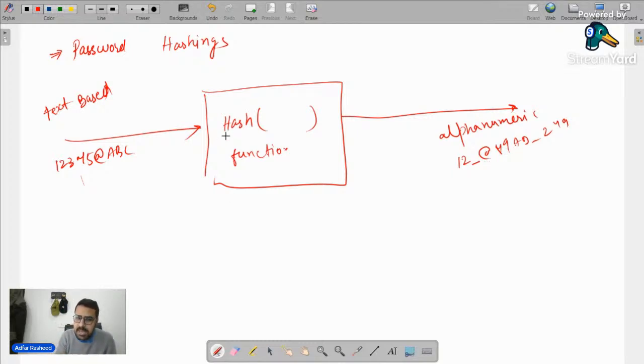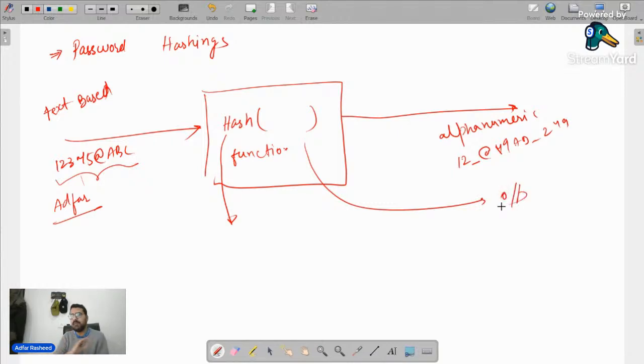Always remember, whenever we implement a hash function and I pass the same password, let's suppose my password is Adfar. Is it necessary that no one else will have the Adfar password? No. There can be thousands of users who have the same password. A hash function for the same input will always yield the same output, no matter what. Since the hash functions use the same algorithm, whatever input you pass, they will always generate the same output. That is an issue here.